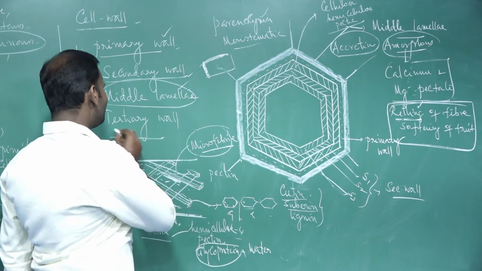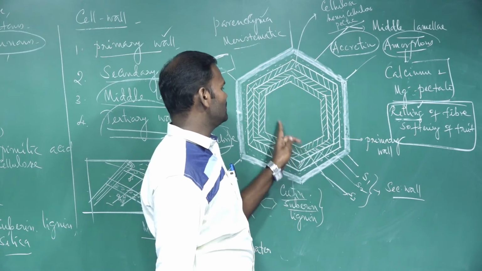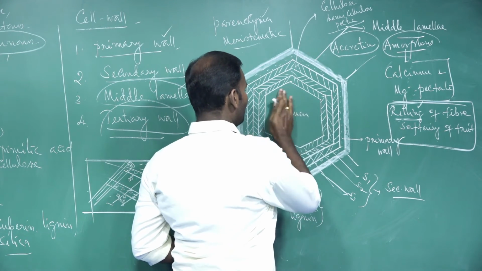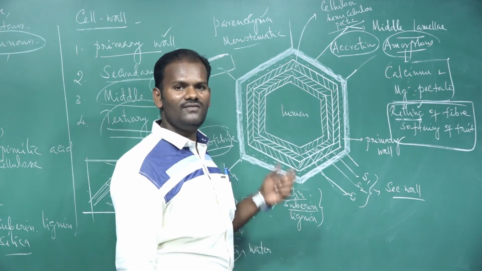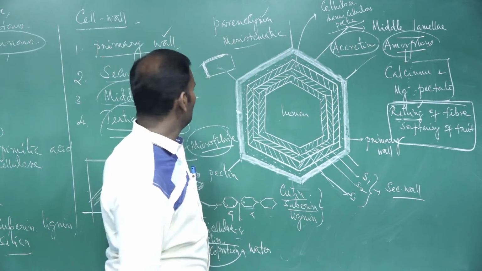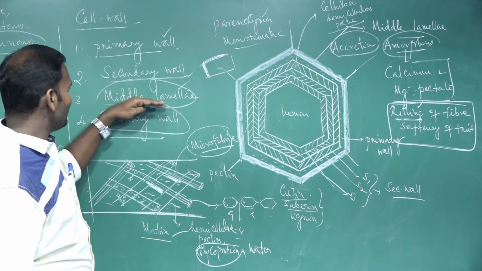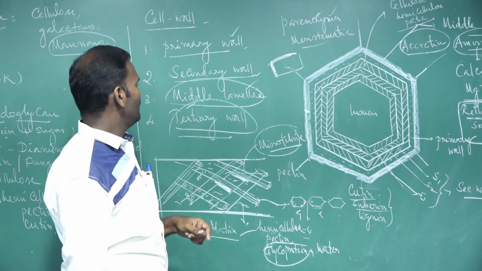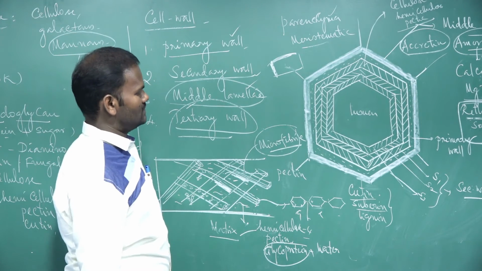Next, the tertiary wall, which is rare. Inner to the secondary wall, the tertiary wall is present. Then the central lumen of the cell, I mean the protoplasm, composed of both living and non-living substances, with the nucleus and cytoplasm at the center. So a maximum of three distinct layers are present in the cell wall. The first one is the middle lamella, second the primary wall, then third the secondary wall.